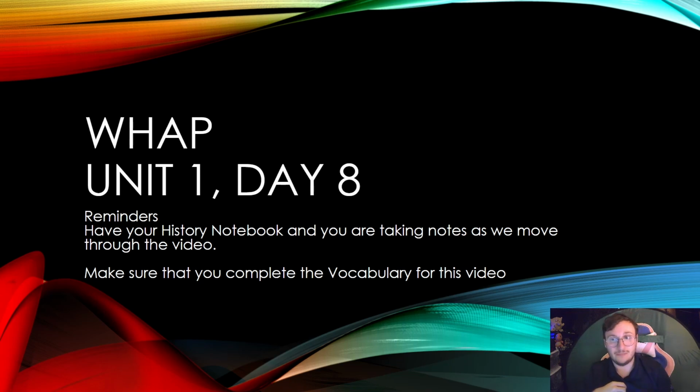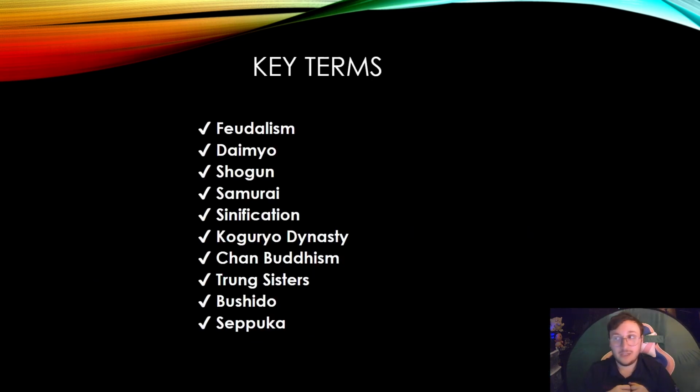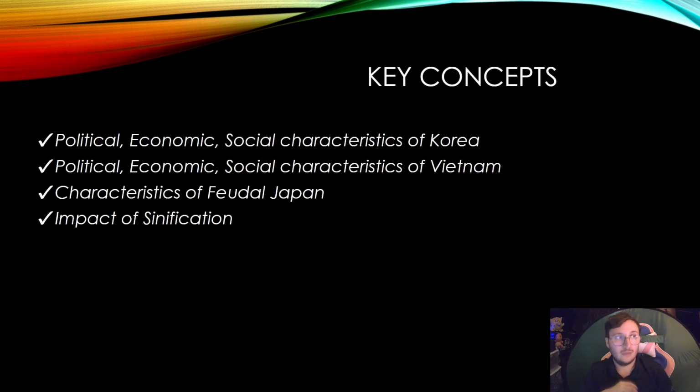So our key terms today are going to be feudalism, the Daimyo, Shogun, samurai, Sinification, the Koguryo Dynasty, Chan Buddhism, the Trung Sisters, Bushido, and Seppuku. Key concepts are going to be the political, economic, and social characteristics of Korea, Vietnam, and Japan. And we'll talk about the characteristics of feudal Japan and the impact of Sinification.